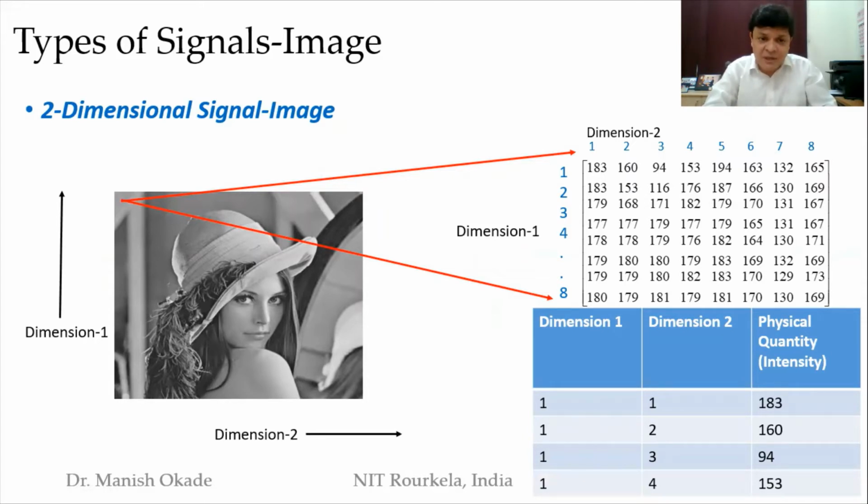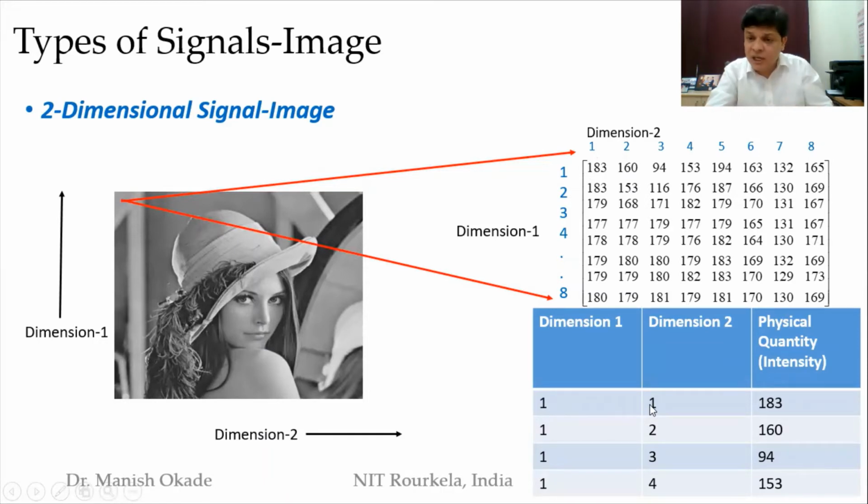So what is an image? To be very layman specific, we could say that an image is a two-dimensional signal. Here you could see the Lena image, which is a spatial variation in X and Y, dimension 1 and dimension 2. I have just zoomed into one patch, an 8 by 8 patch, and am trying to show you what is there within this patch. Dimension 1, dimension 2, which we refer to as the row and column. So here I have plotted dimension 1 and dimension 2.